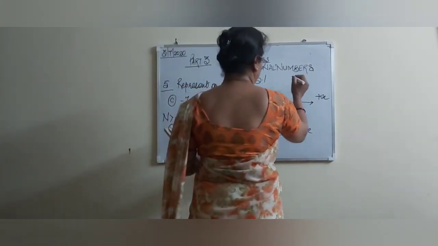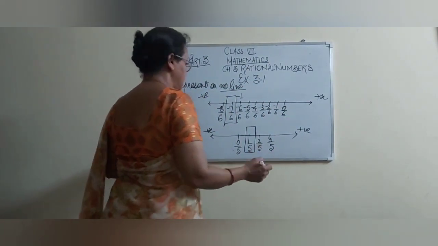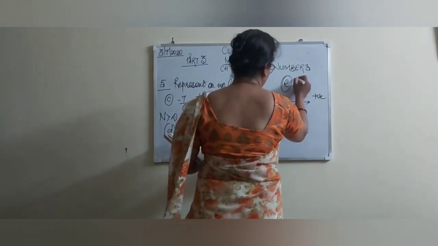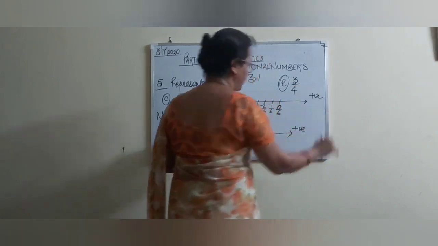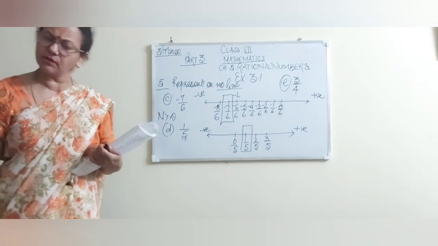Its E part, 3 by 4, you can represent on your own. You have to represent it on your own in the notebook. Okay students, you can do it along with it.